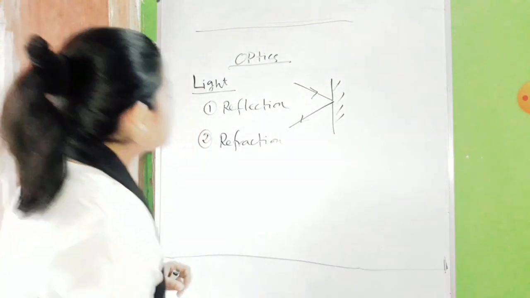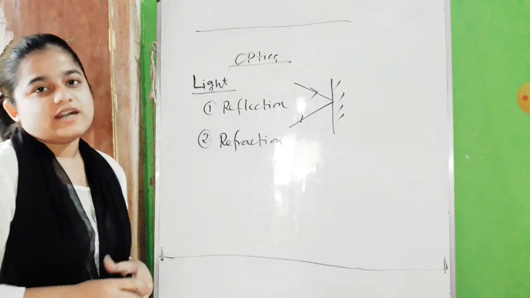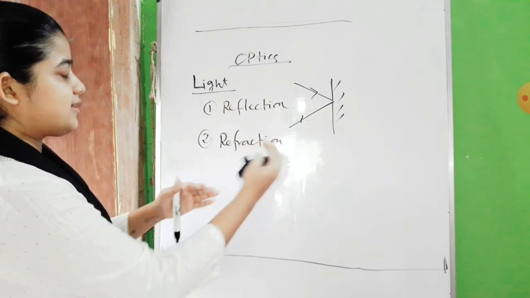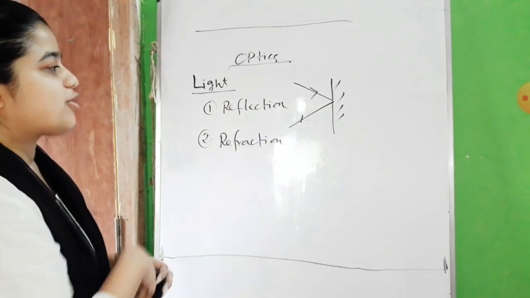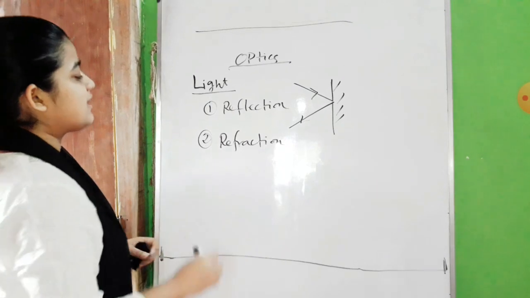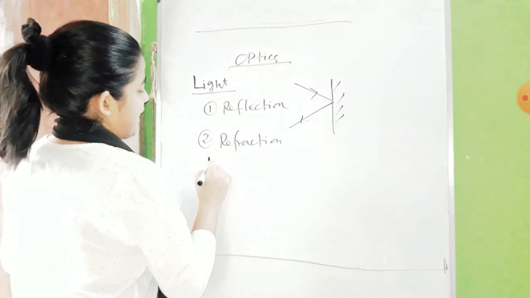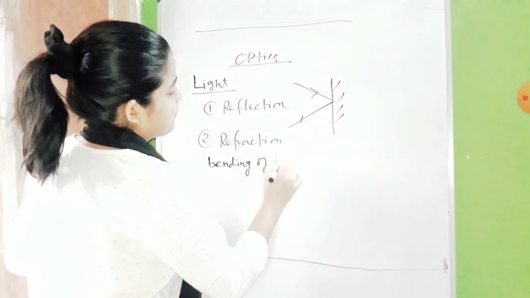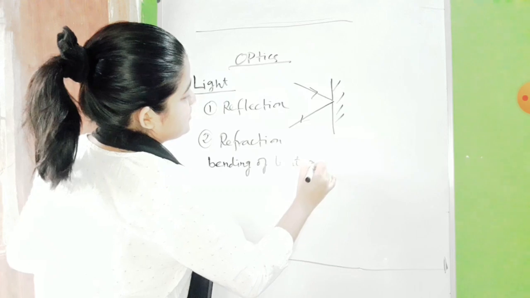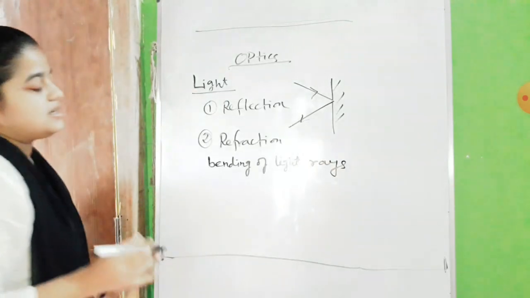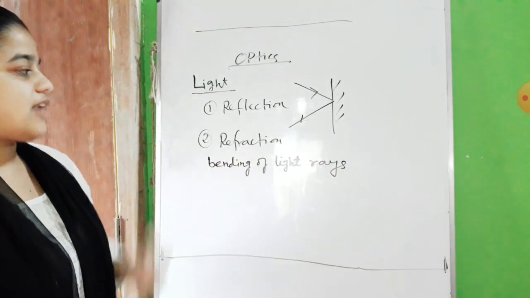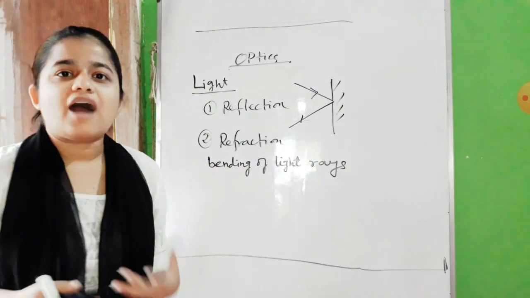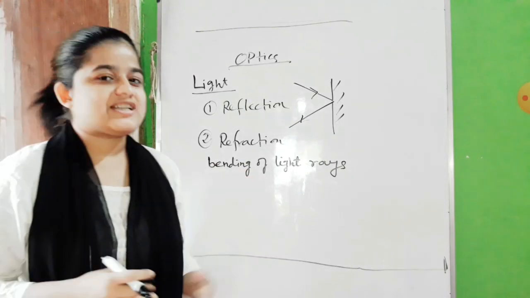Fine. So see, refraction means the bending property of light, not like reflection. It is not like light is bouncing back from the surface. When light rays bend, that means the bending of light rays is what we call refraction of light. So why light rays bend and how they get bent, about that only we will discuss.